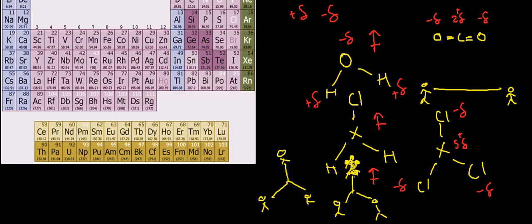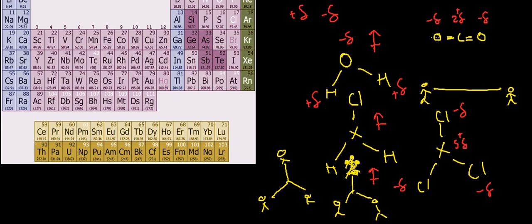So that's the idea of how to determine whether there's a dipole moment or not. Just look at where the bonds are. Look and see if there's something that is more electronegative, and then look at the geometry. If something is more electronegative and there are two the same, then they'll cancel each other out as long as the geometry is even.